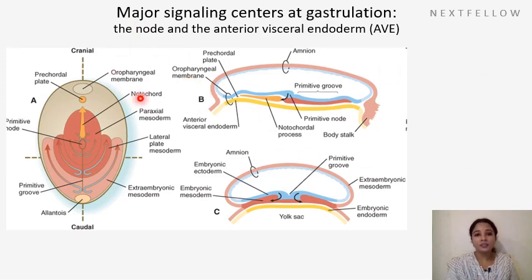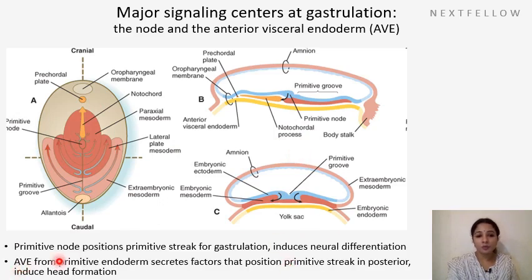So let's see the genes responsible. The major signals present in gastrulation are the node and anterior visceral endoderm. So these are the signaling pathways: the sonic hedgehog gene and BMP4, that is bone morphogenetic protein. So these are the signaling genes which make the primitive streak grow and also form a particular pattern. So we can see the growth pattern here, caudal.